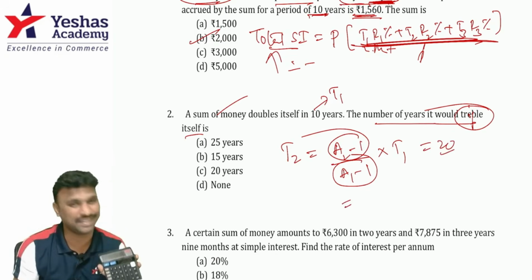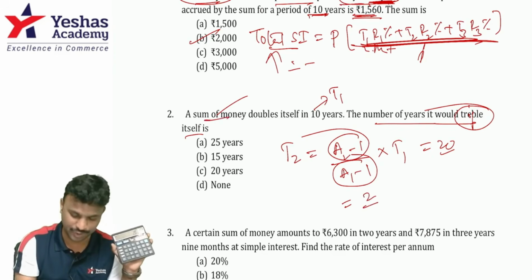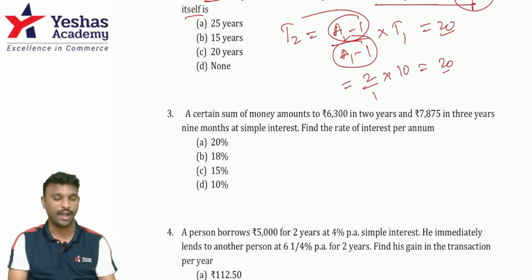Guys, A2 is triple, that means 3. 3 minus 1 is 2. A1 is double, that means 2. 2 minus 1 is 1, into T1 is 10, which is 20 years. Have you all understood? Question number 3.